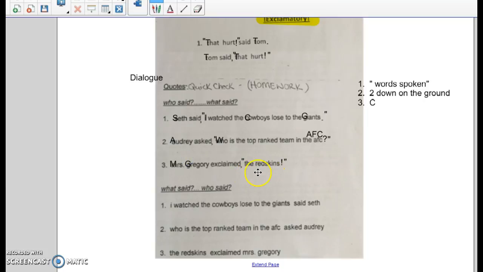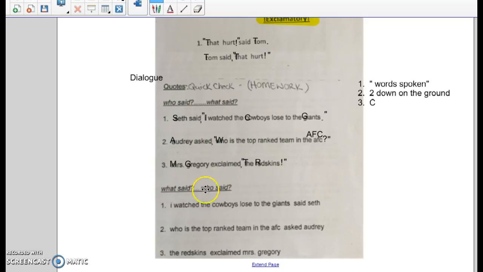The Redskins, even though it doesn't really seem like a sentence, and it really is kind of a sentence fragment, it is the sentence that I yelled. So we're going to capitalize the T in "the," and capitalize the R in Redskins because they are obviously an important team.